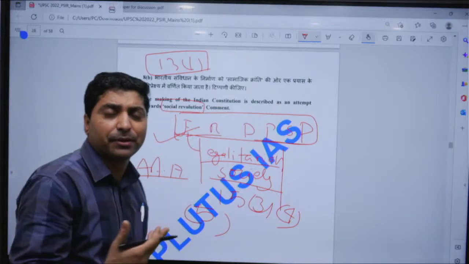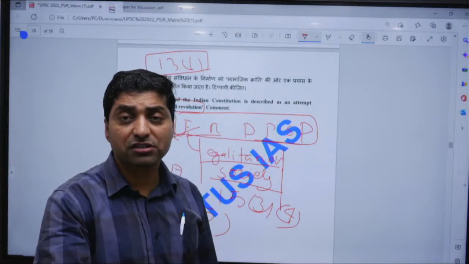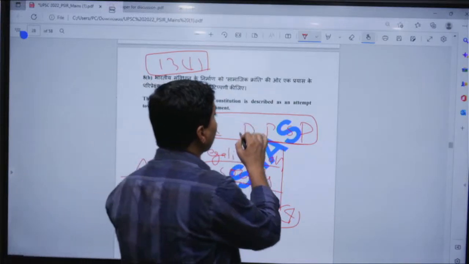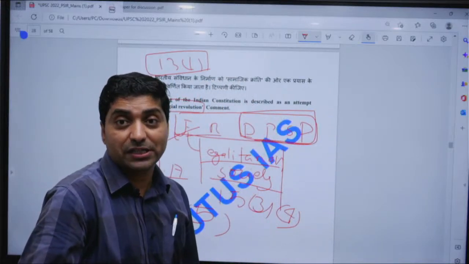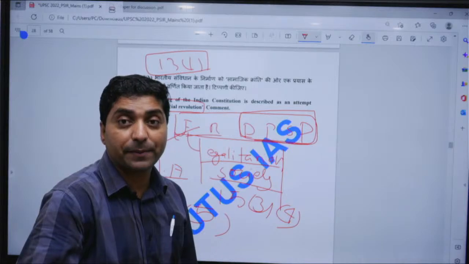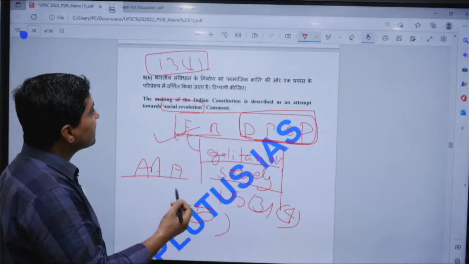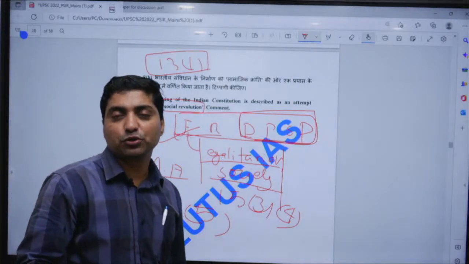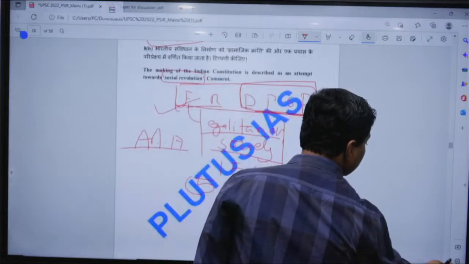Look at the preamble: liberty, equality, fraternity, dignity. It talks about many provisions of DPSP, for example, minimizing inequality, using the common resources in the best possible way, equal pay for equal work for women, free legal aid. So you can see here that the making of the Indian Constitution was really an attempt at social revolution in India. Now, the last question I would talk about here,